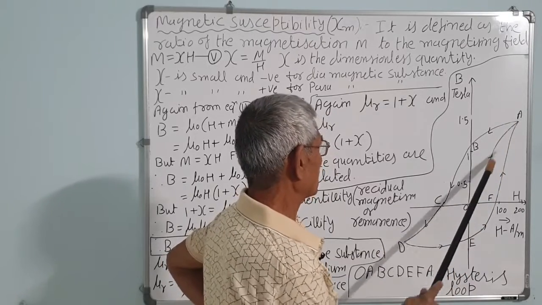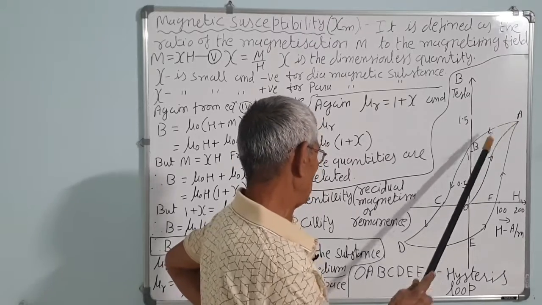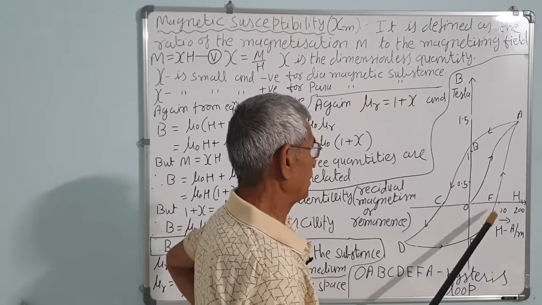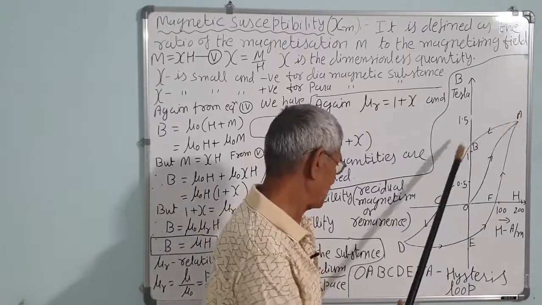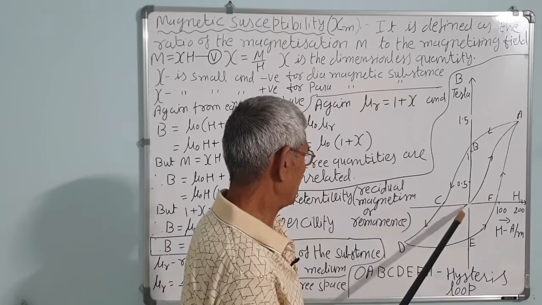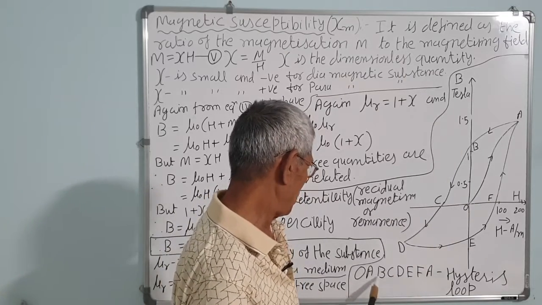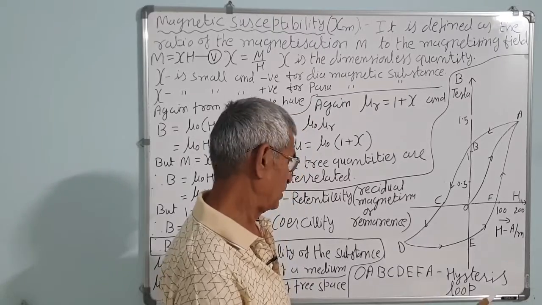So the loop does not retain the same path, but follows this path: O, A, C, D, E, F, A. This is called the hysteresis loop. OB is retentivity and OC is coercivity. Remember, O, A, B, C, D, E, F, A is the hysteresis loop.